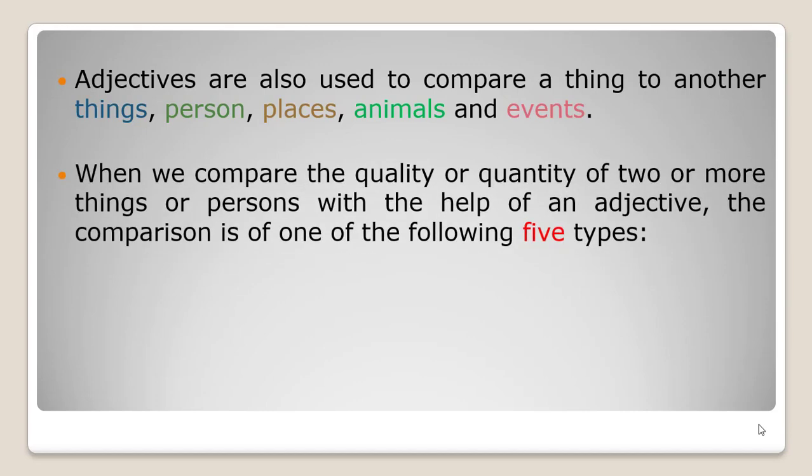When we compare the quality or quantity of two or more things or persons with the help of an adjective, the comparison is of one of the following 5 types. It means when we compare the quality or quantity of something, we have to face 5 phases.